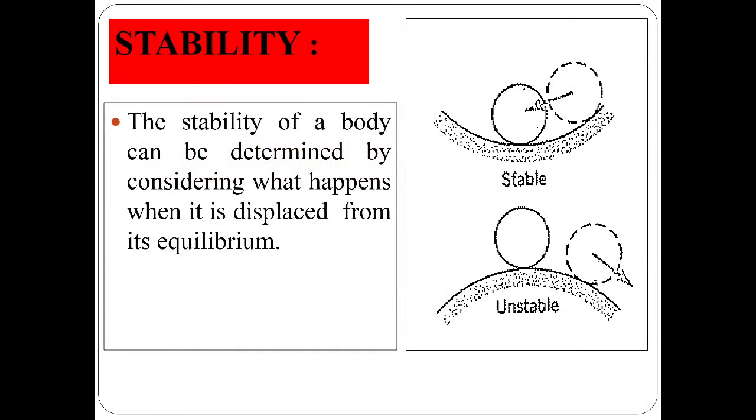Stability. The stability of a body can be determined by considering its behavior when it is displaced from its equilibrium position. In the first figure, if the body is displaced slightly from its equilibrium position, then it again regains the initial position. But in the second figure, if the body is displaced from its initial position, then it does not return to its initial position. Means in the first figure the body is in a stable condition, in the second figure the body is in an unstable condition.